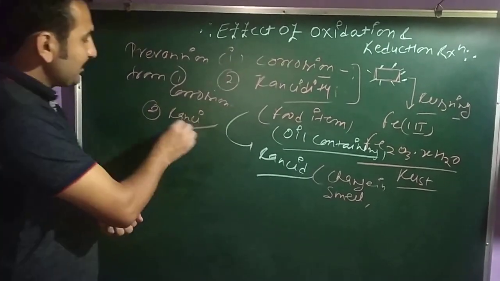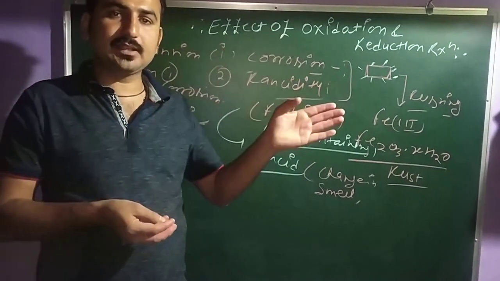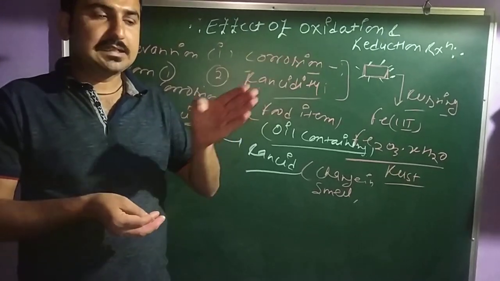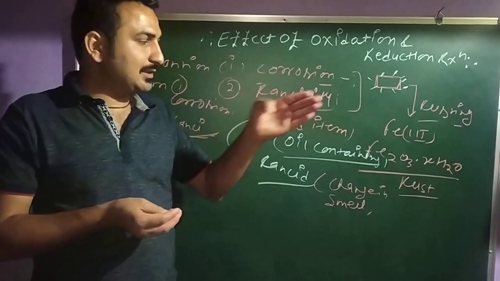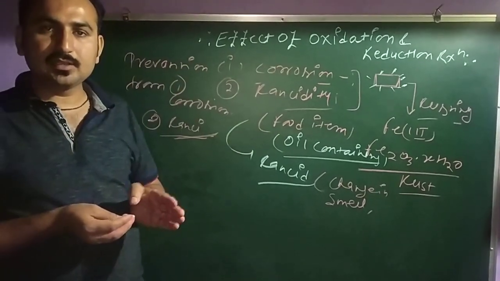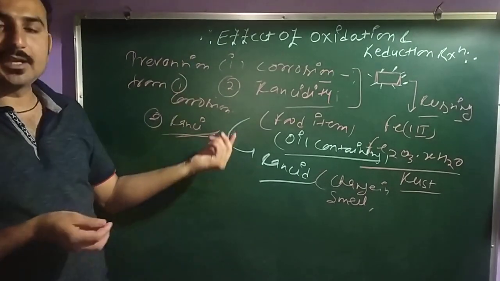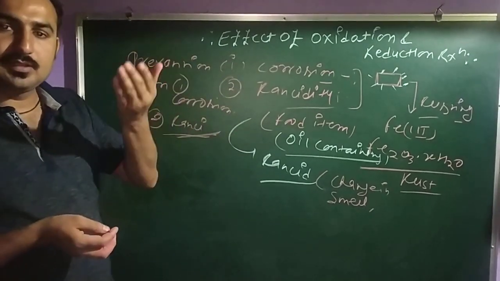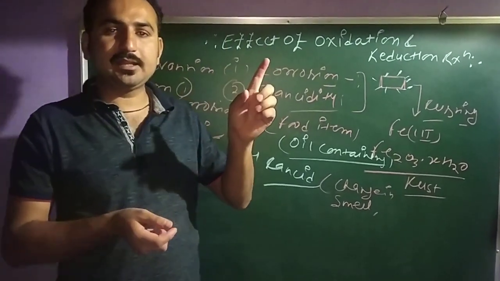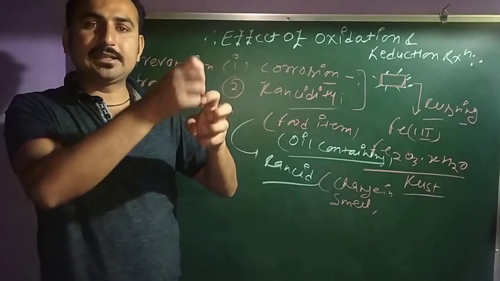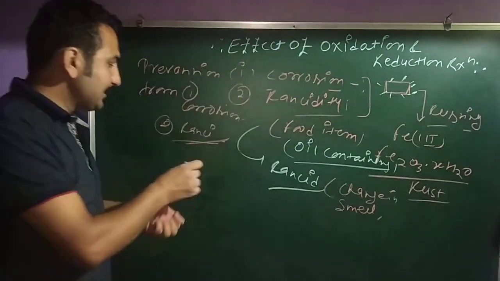Clear? Second, you have the prevention method from rancidity. Rancidity में होता क्या है? आपके जो फूड आइटम्स का स्मेल चेंज हो जाता है, टेस्ट चेंज हो जाता है, due to comes in the contact of air. So what we do? We do simple things. We flush the nitrogen in our packet item. Like you have the chips. You see in your chips packet there are lots of gases inside. This gas is mainly nitrogen gas.